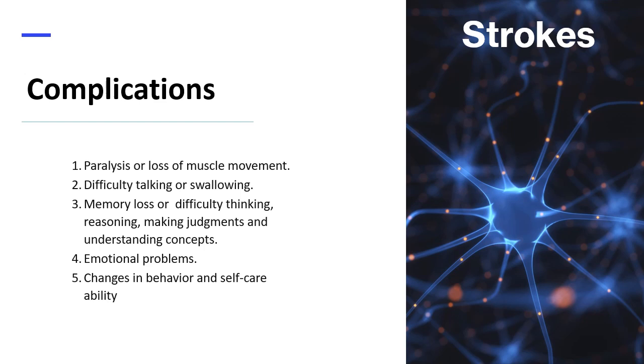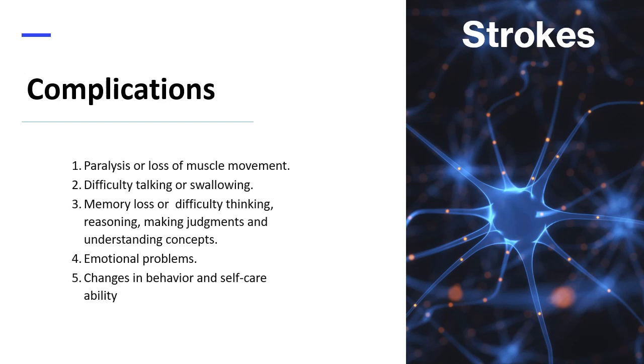2. There may be difficulty talking or swallowing. A stroke affecting muscles in the mouth and throat may make it difficult to talk clearly, swallow, or eat. There may also be difficulty with language, including speaking or understanding speech, reading, or writing. Third, there may be memory loss or difficulty thinking, reasoning, making judgments, and understanding concepts.